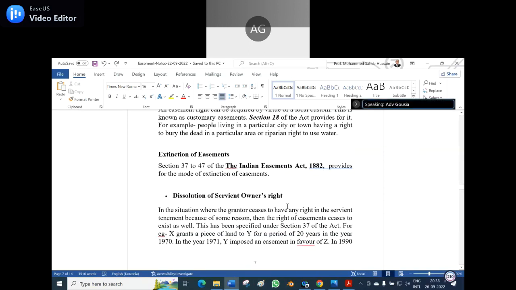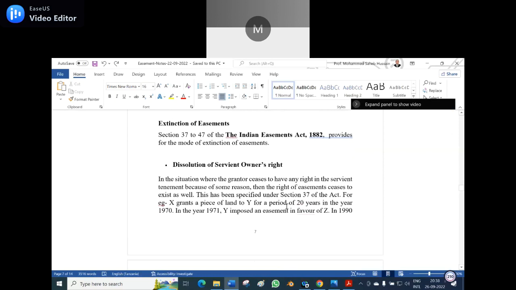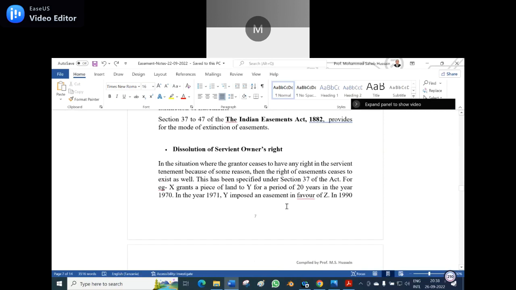Extinction of easement. How can an easement be extinguished? Sections 37 to 47 of the Indian Easement Act 1882 provide for the modes of extinction of easement. Number one, dissolution of the servient owner's right. How does it come? Let us see. In situations where the grantor ceases to have any right in the servient tenement for some reason, then the right of easement ceases to exist as well.